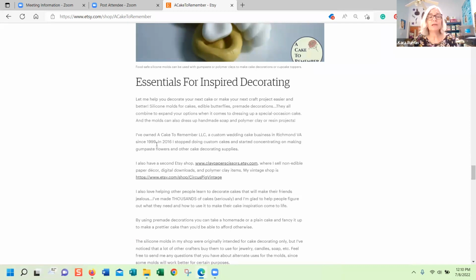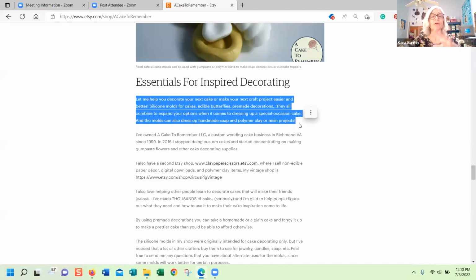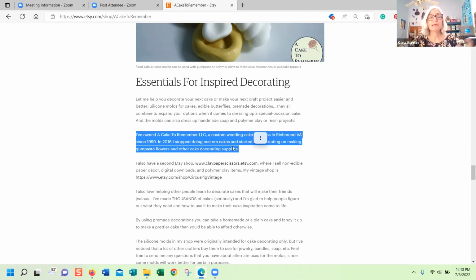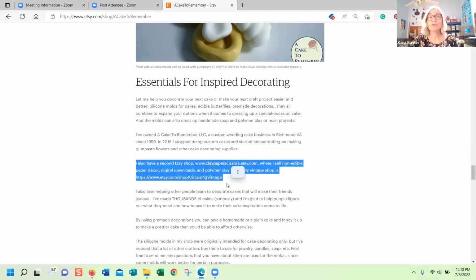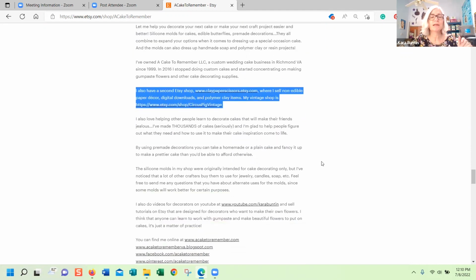So make sure that this first paragraph is about your shop and your business and why they should buy from you. After that, you can add things about yourself, which should be things that establish your authority as someone that they can trust to buy from. So I have, this first paragraph is what kind of things I sell and why they will help them decorate a cake. After that, I talk about my experience in selling on Etsy and making wedding cakes. I do disclose my other shops. I think you have to do this in your personal profile, but I have it in both places just to be on the safe side.